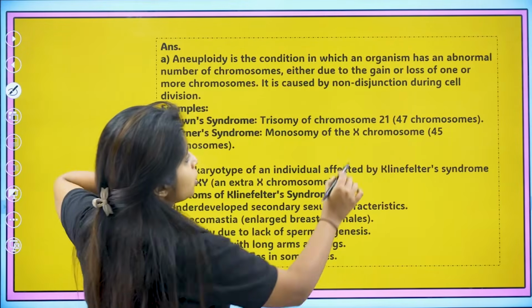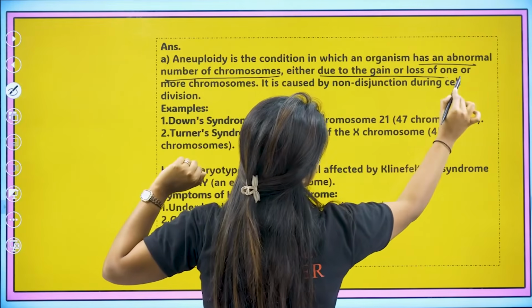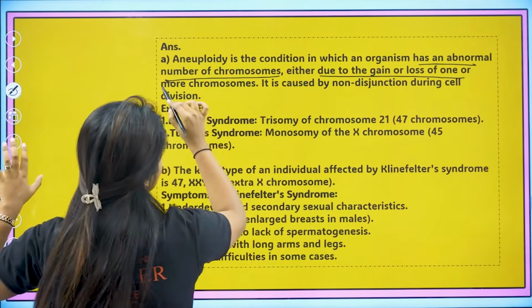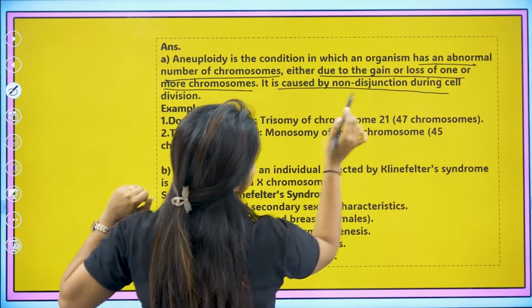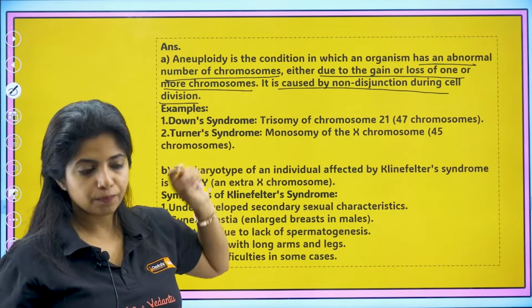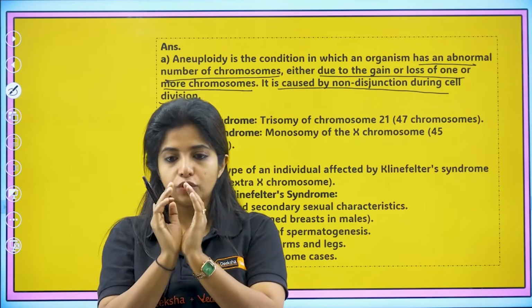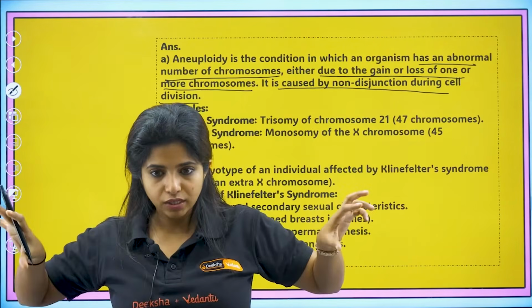So aneuploidy is a condition when an organism has an abnormal number of chromosomes, either due to gain or loss of one or more chromosomes. It is caused by non-disjunction during the cell's division. Very, very important. What do you mean by that? So usually when the cell divides, my dear children, what happens? The chromosome there divides and then the cell divides.